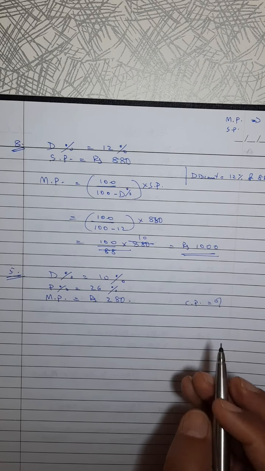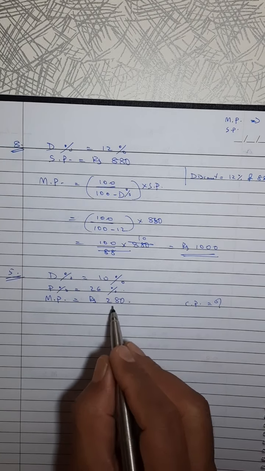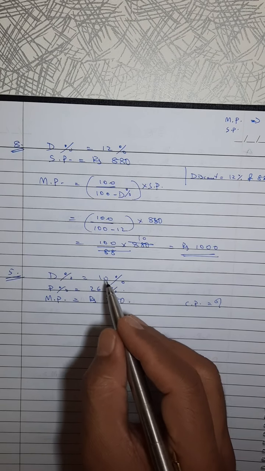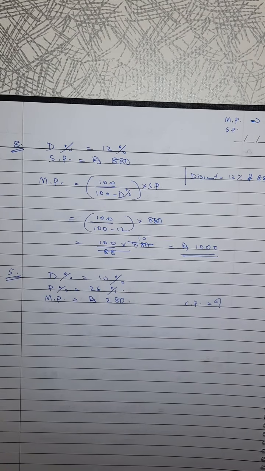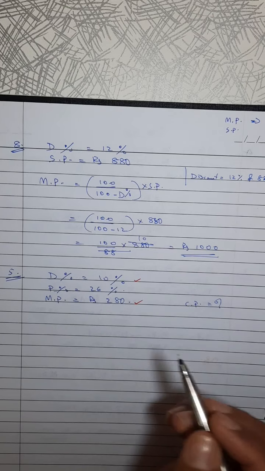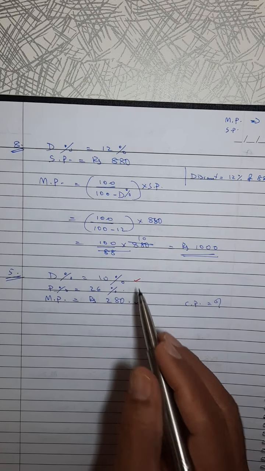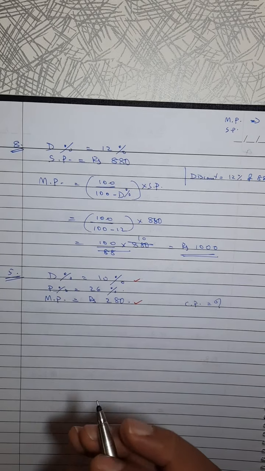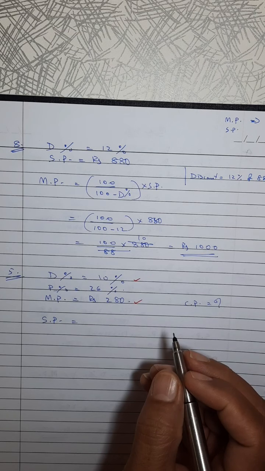Now the question is, how can we start? Many things are given. Marked price is 280, given. Marked price is connected with the discount percentage only. There is a connection between these two things, marked price and discount percentage. No connection with the profit. Profit percentage and marked price, no connection. So these two are connected, so we will start with this. Marked price, discount means we have the formula for SP. What is the formula for SP?